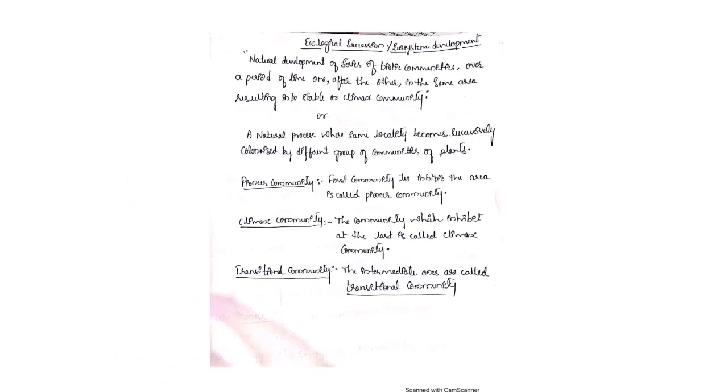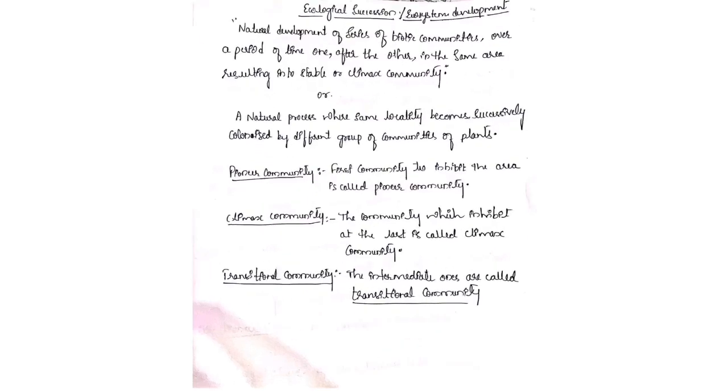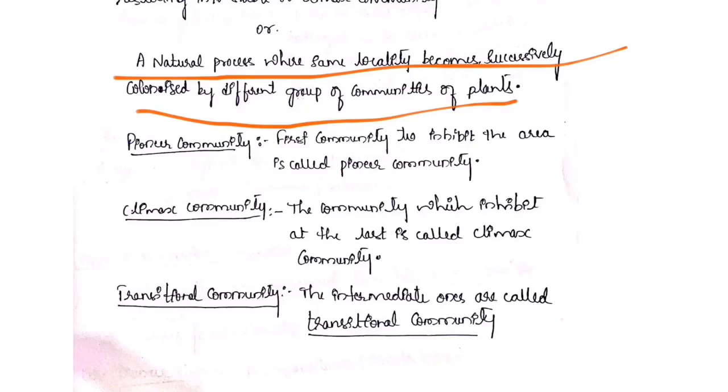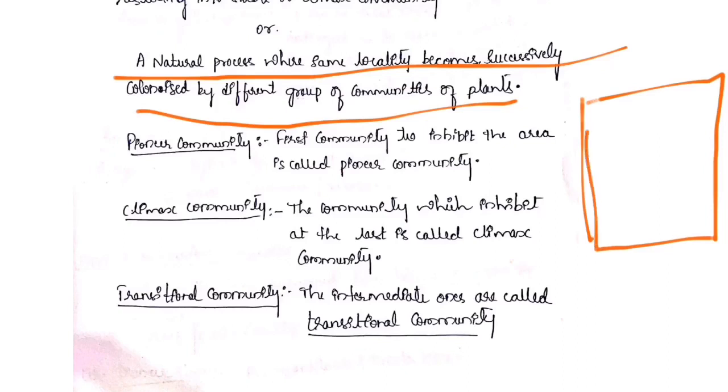Let's go with our next topic in ecosystem, that is ecological succession. What is an ecological succession? Ecological succession is a natural process where the same locality becomes successively colonized by different groups of communities of plants. So in simple terms, it tells how an area gets converted into a forest.